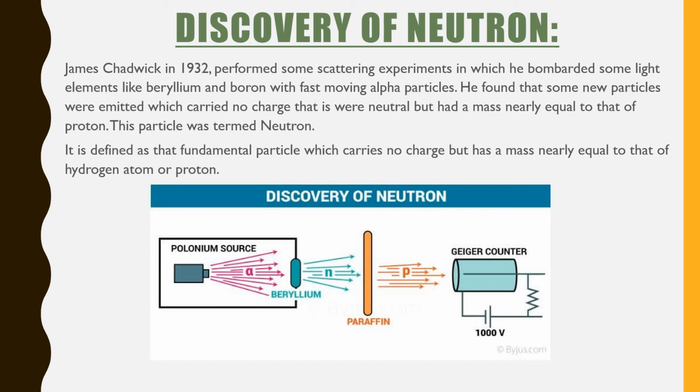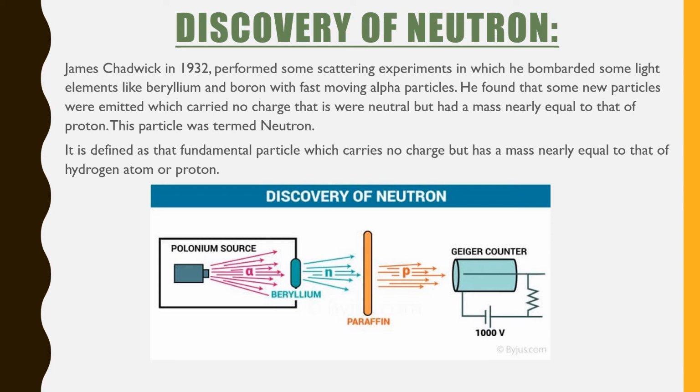Since each unit of positive charge corresponds to one proton, the atomic number was equal to the number of protons present in the nucleus. Further, since each proton has 1 unit mass on the atomic mass scale, the mass of the atom was calculated from the number of protons present in the nuclei.